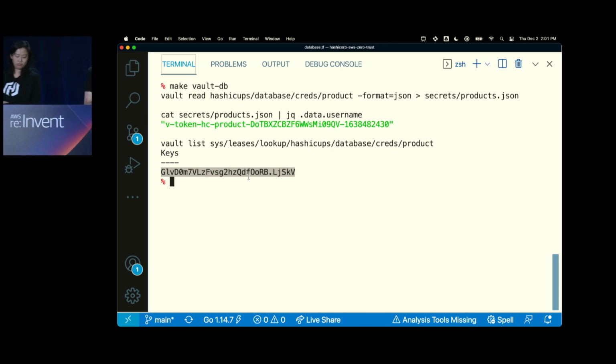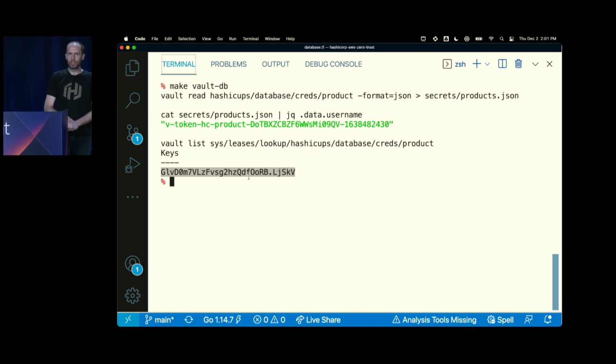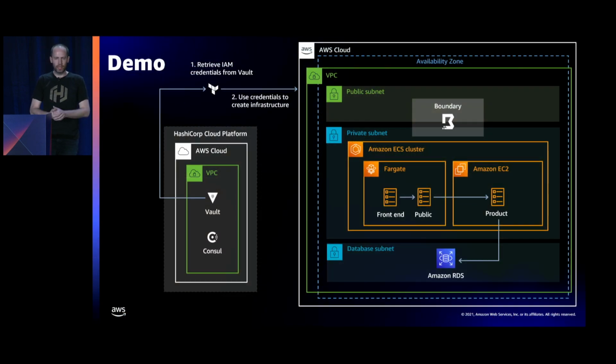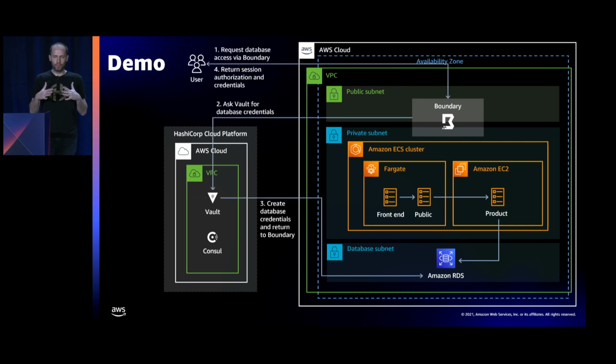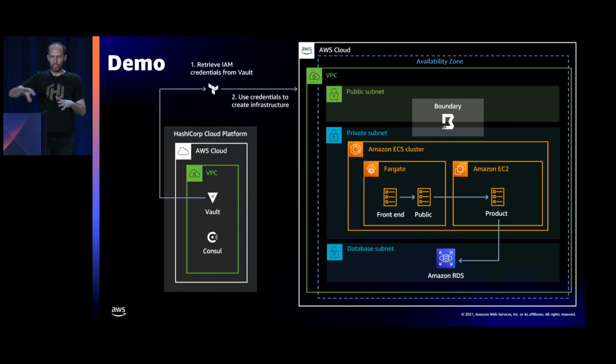So what we're going to show in our demo is using Boundary to control access to the database. And we're going to tie it together with what you just saw with the Vault roles in just a moment. And so I'm going to talk a little bit about what Boundary is. So Boundary is a software-defined perimeter product, SDP. And Boundary is focused on managing sessions that are being made from a user to machines.